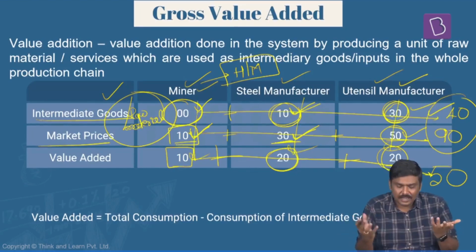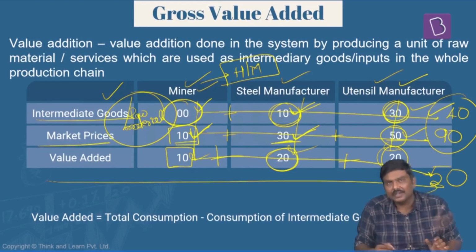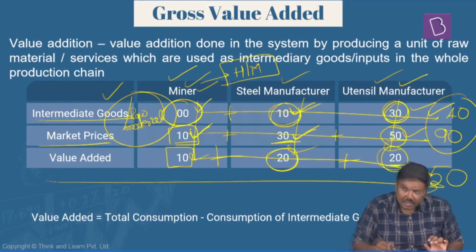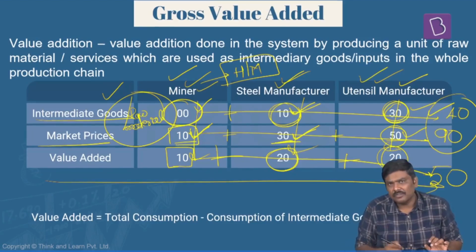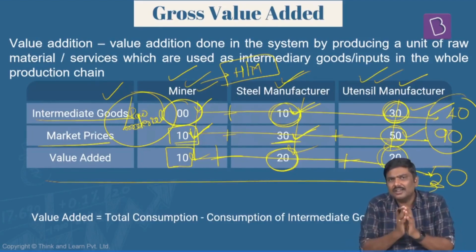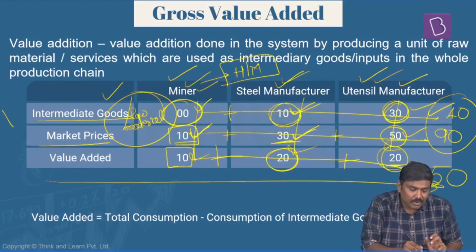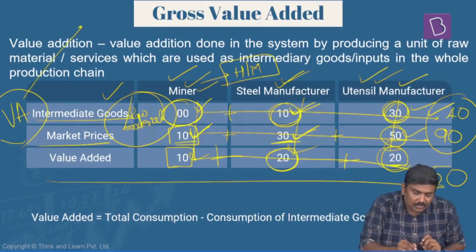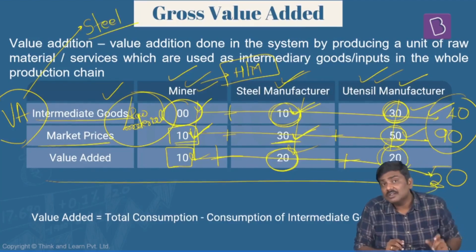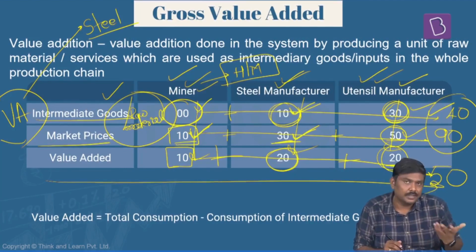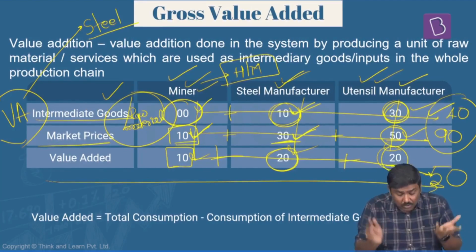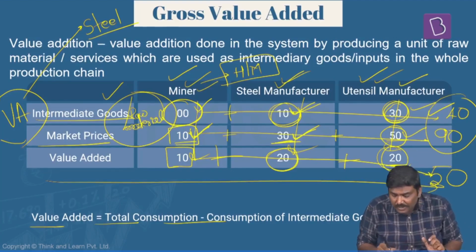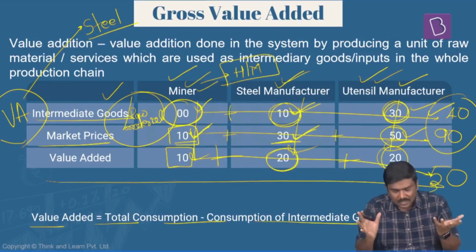But generally NSO follows this method. Collect the data from the miner, steel manufacturer and utensil manufacturer. They will give you the production data. Then calculate how much value addition is done in the sector. Now I've done this calculation for the steel sector. Can I do it for aluminum? Definitely yes. Can I do it for textiles? Yes. Can I do it for any of the other goods? Definitely yes. So this is how the value addition is calculated for these sectors.